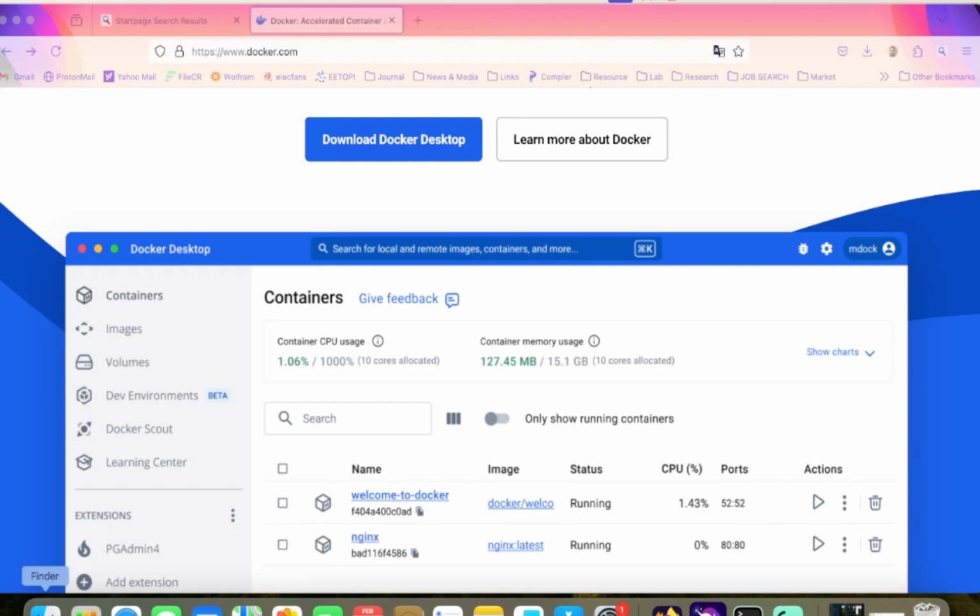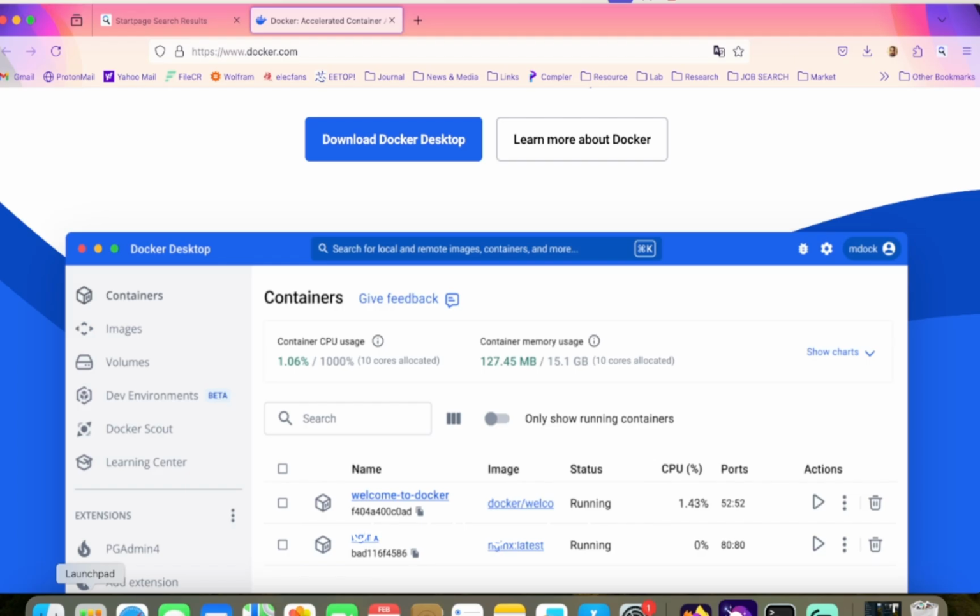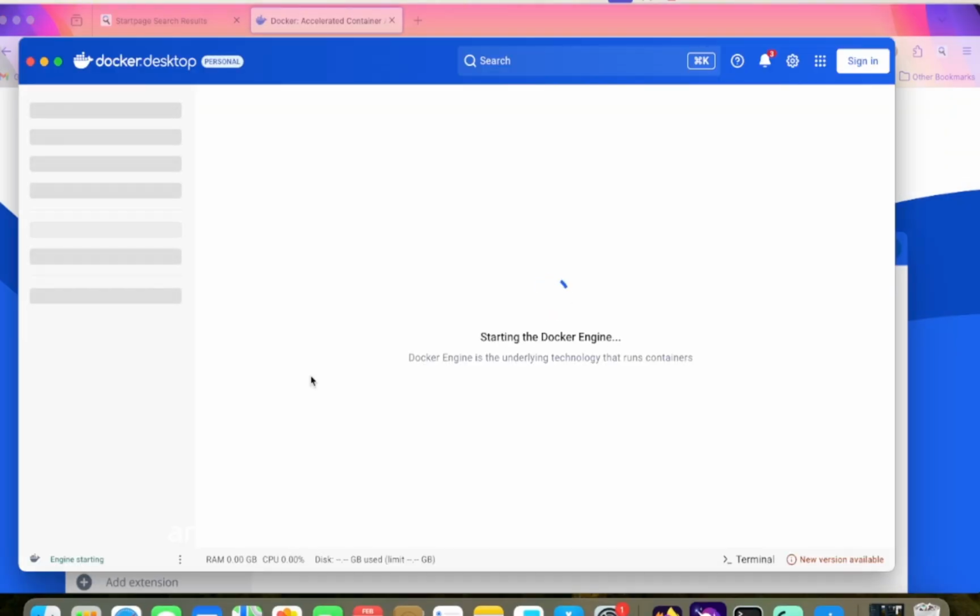Open it. Okay, let's go to Docker. This will be the interface of Docker Desktop.